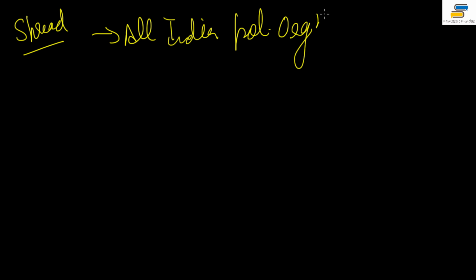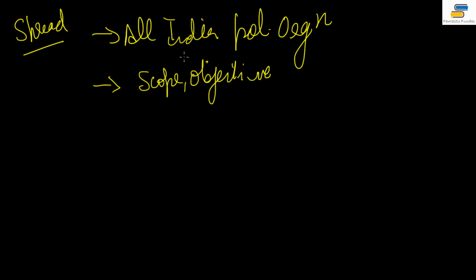They were not just under one organization, right? And so there was a felt need for an all India political organization, because a lot of people think that Britishers made the organization for their purpose, but we were also needing this all India political organization, right? And all these organizations which came before the Indian National Congress were very limited. They had a very limited scope and limited objectives. So many things were limited in their concern, okay?